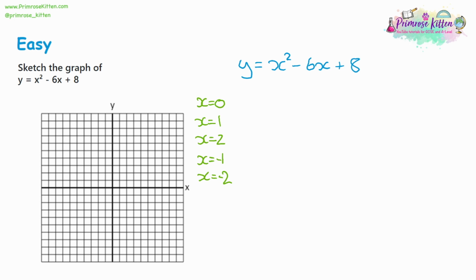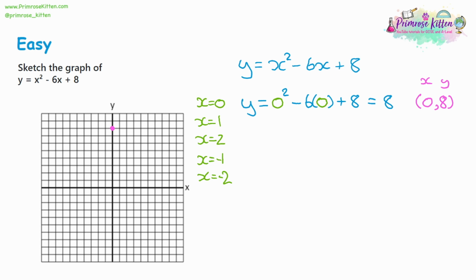So I'm going to substitute, we're going to swap every instance of x with what we're looking at. And for the first one, we're looking at x is equal to 0. So y is going to be equal to 0 squared, take away 6 lots of 0, plus 8. And if we do all of that, our answer is going to be 8. That means we can say that the coordinate 0, 8 is on the graph with an x coordinate and a y coordinate. So let's plot 0, 8.